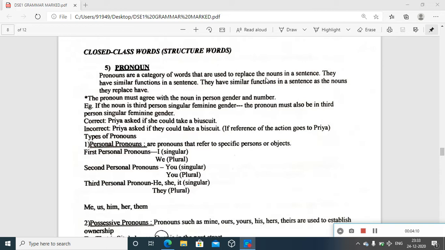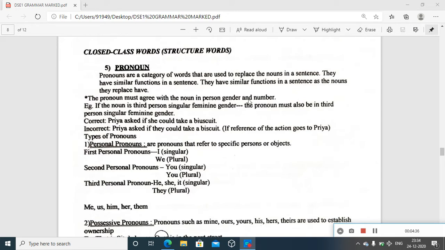But still, in normal conversation, to avoid the awkwardness in communication, we try to avoid the repetition of the nouns by using pronouns, and that is their function. That's why they have similar functions in a sentence as the nouns they replace.